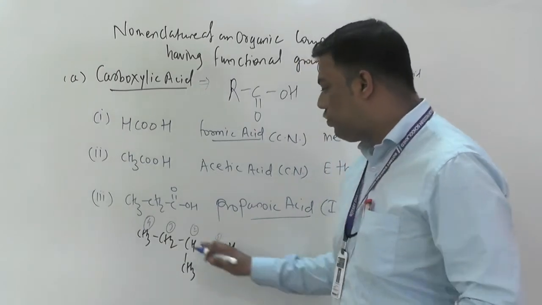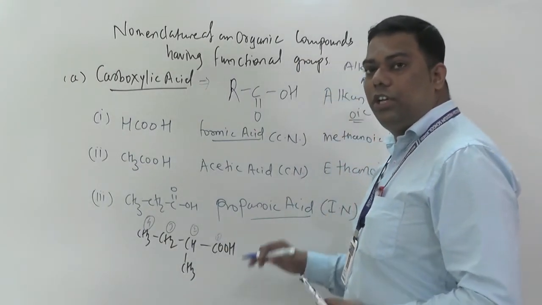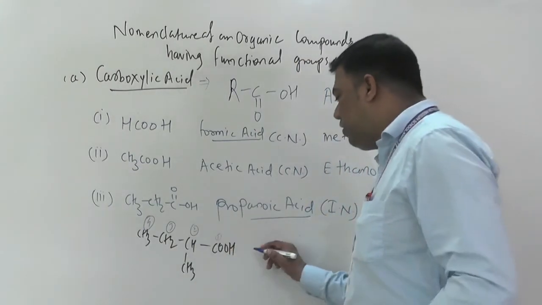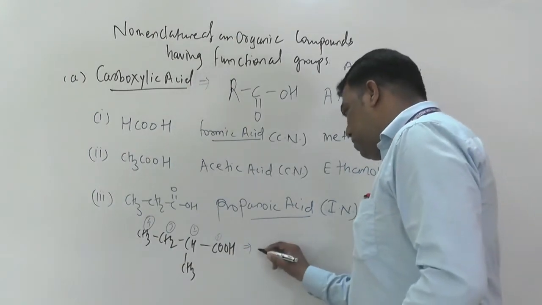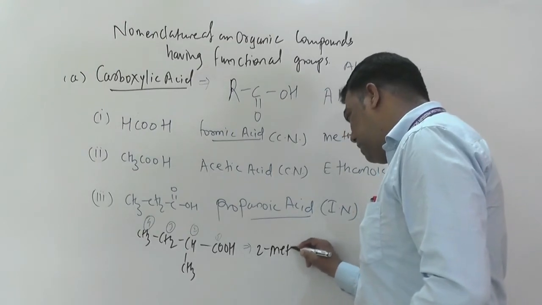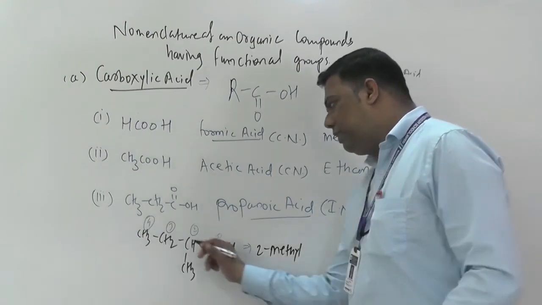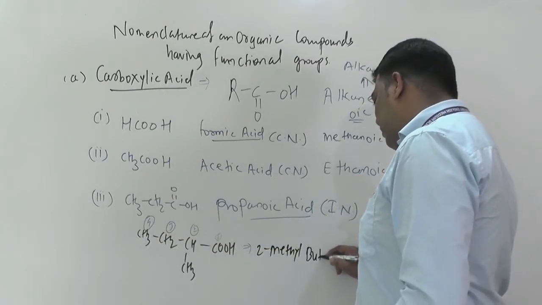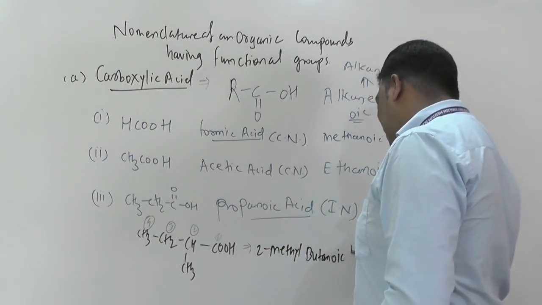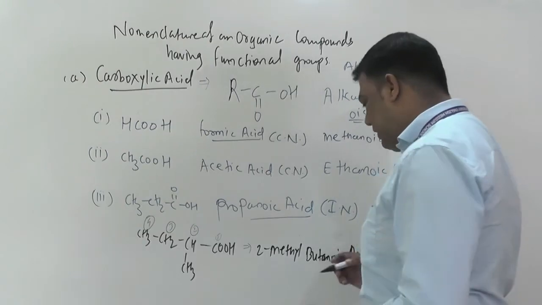So we have to give the name of that substituent also. So here what name will come beta? Yes, 2 methyl. Yes, 2 methyl what? Butanoic acid. Butanoic OIC acid.